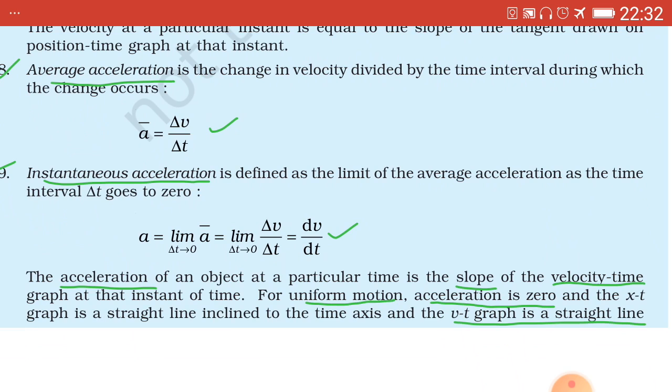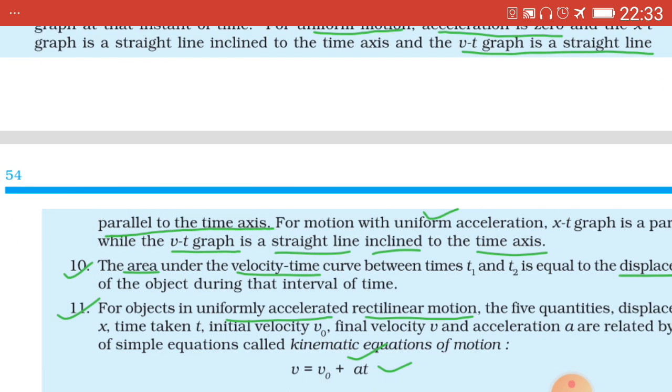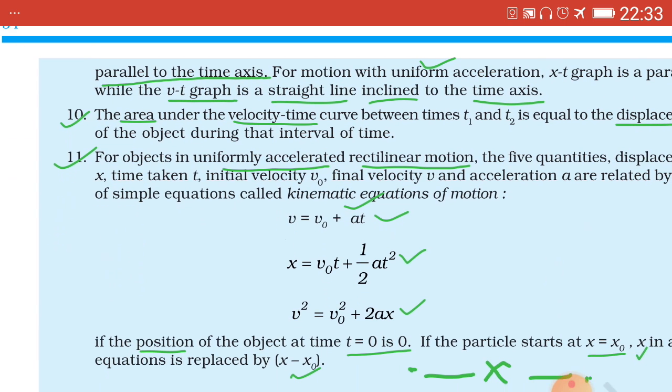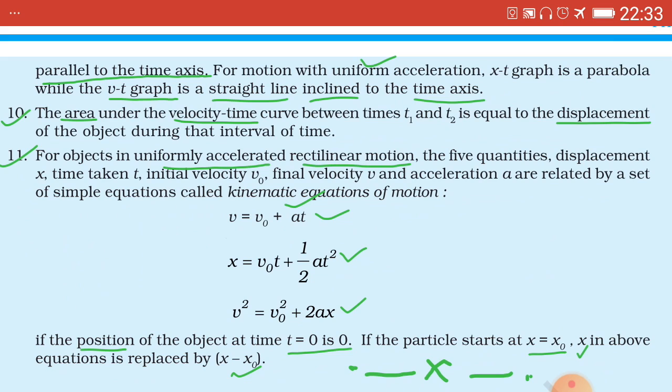For uniform motion, acceleration is 0, and the vt graph is a straight line parallel to the time axis, straight line parallel to the time axis, while for motion with uniform acceleration, VT graph is a straight line inclined to the time axis. Previously parallel to time axis, and here inclined to time axis in the case of uniform acceleration.